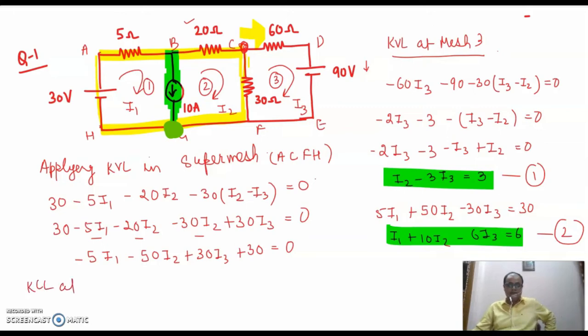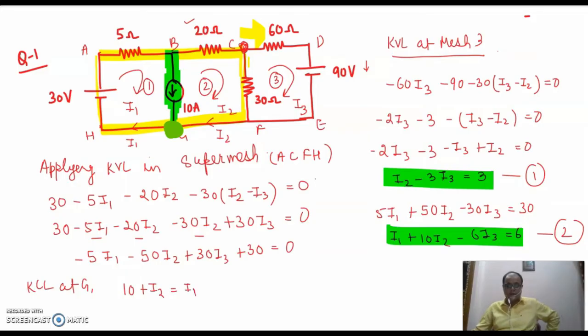KCL at, say, G. What will be the equation? What are the incoming currents? At this node, 10 ampere is incoming, right? And this I2 is again incoming, and this I1 is outgoing. So 10 ampere is incoming, plus I2 is incoming, and your I1 is outgoing.